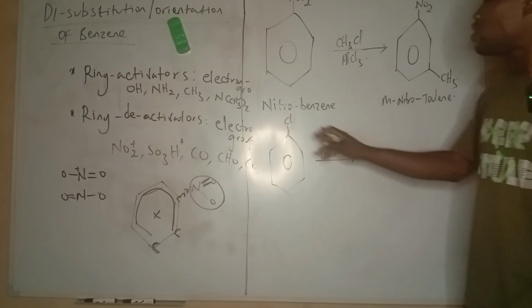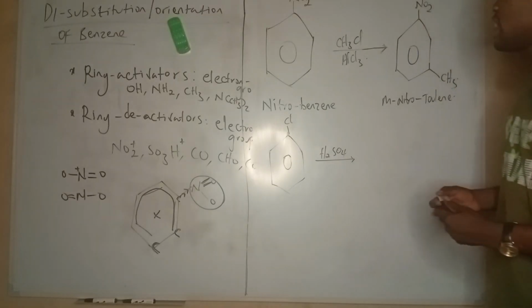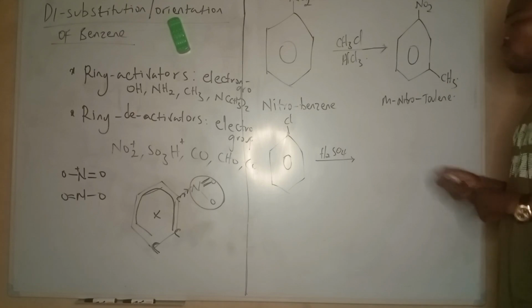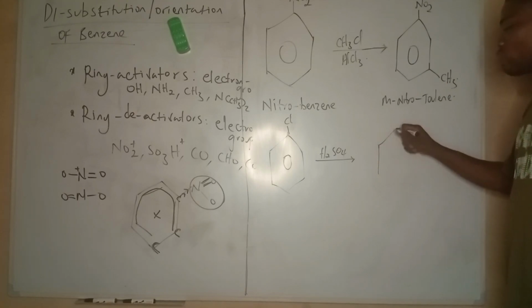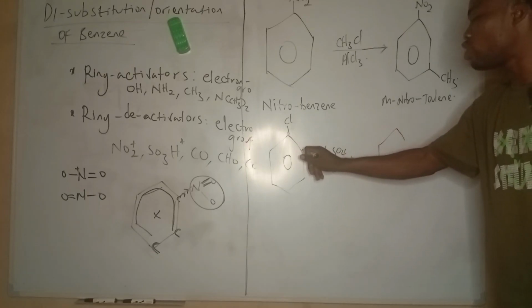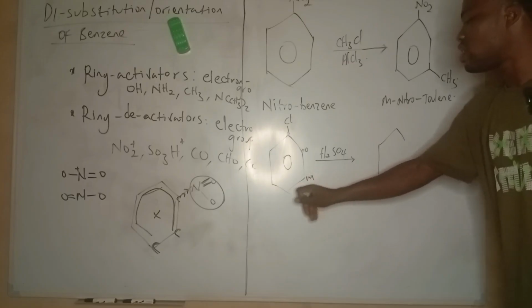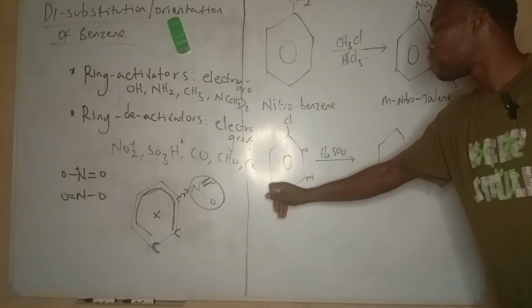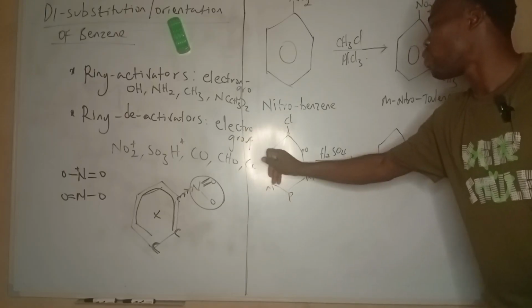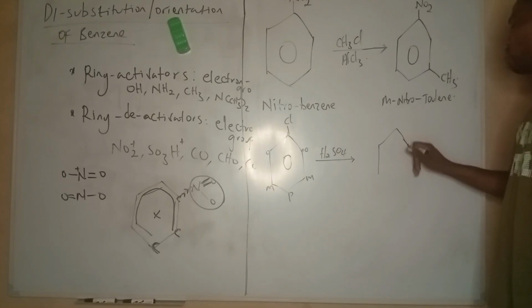Now, what group is chlorine? Chlorine is actually an ortho-para director, we said that earlier. So chlorine will direct this guy to the ortho position. This is ortho, this is meta, this is para. So it's going to direct it to the ortho.